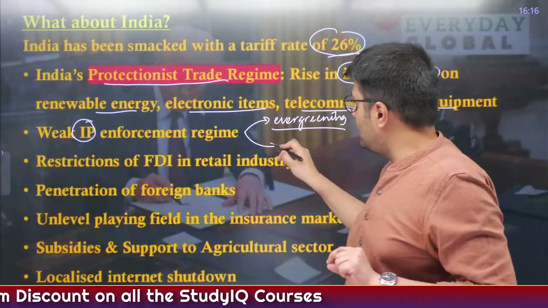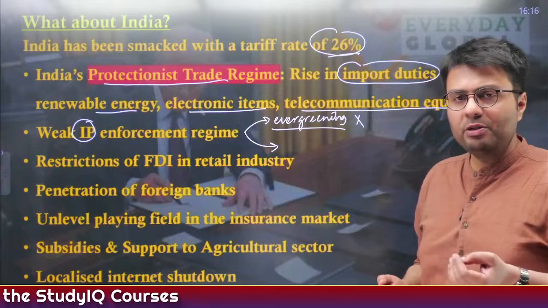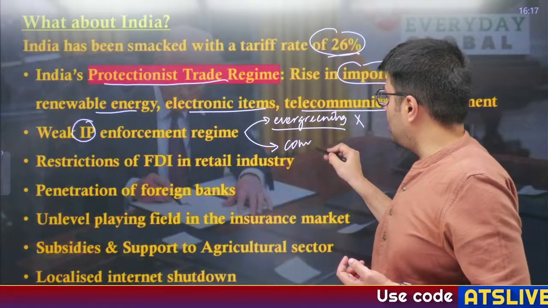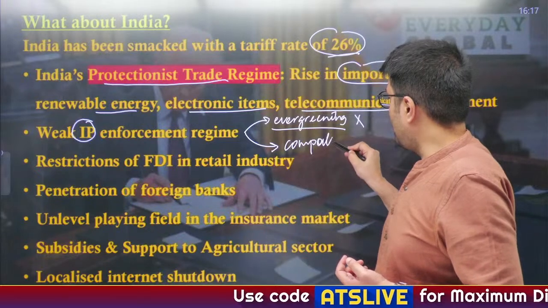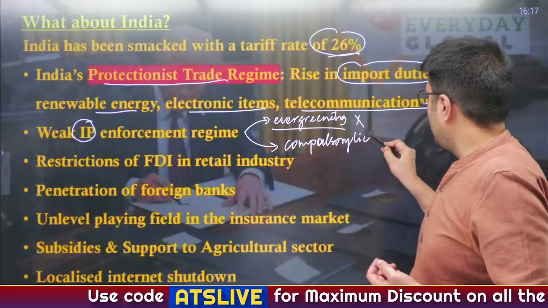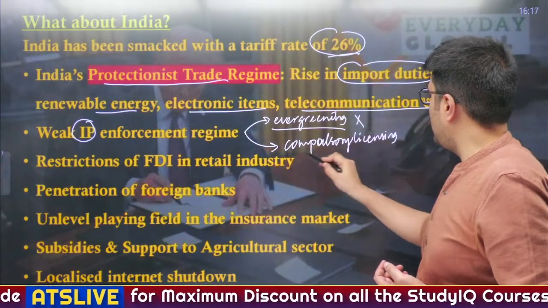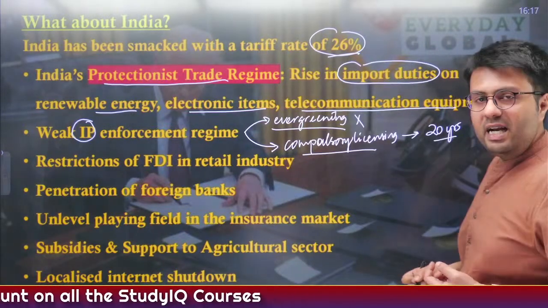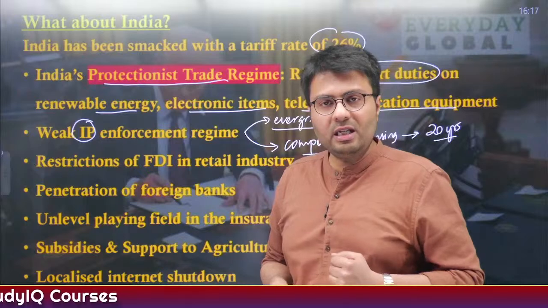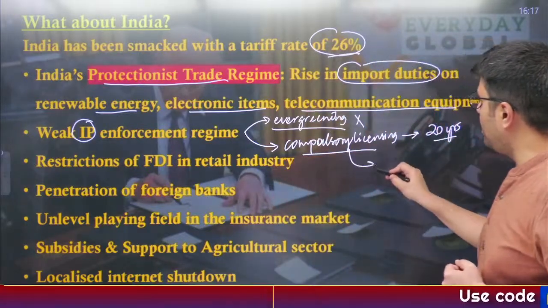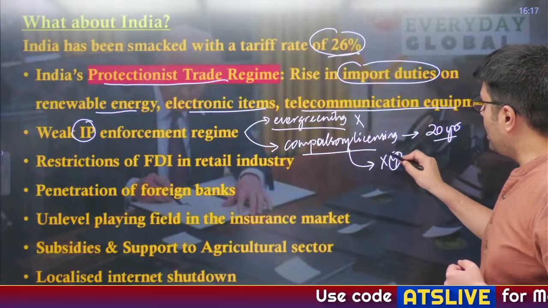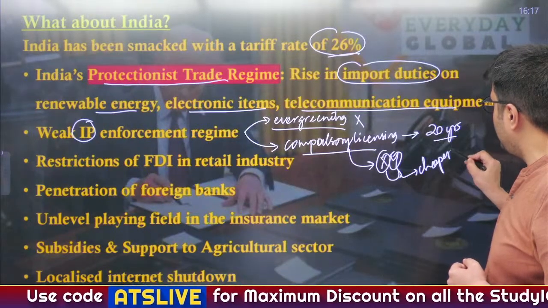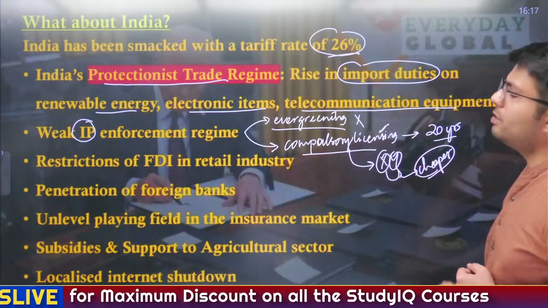And India also says that in case of public emergencies, in case of health emergencies, we will allow for compulsory licensing. What is compulsory licensing? Suppose a company is developing a drug for which it has gotten a patent for 20 years. But India can say that a new public health emergency has arrived, so I am relaxing this patent so that X and Y companies can manufacture these drugs and sell them at a cheaper rate just because of the health emergency. So this is what compulsory licensing is.